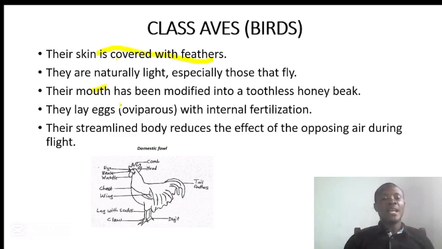And the fifth one, their streamlined body reduces the effect of the opposing air during flight. What we mean by streamlined body is that as you go towards the head, it tapers, or we can say it is smaller. As you go towards the back, it also tapers, that means it becomes smaller. This makes them move easily and effectively in the air with less air resistance.